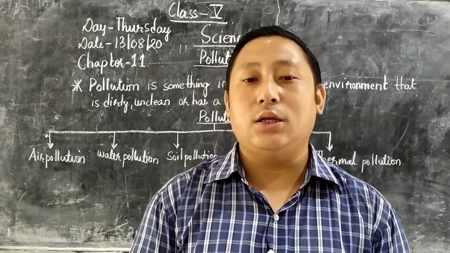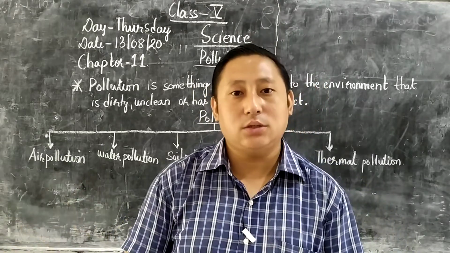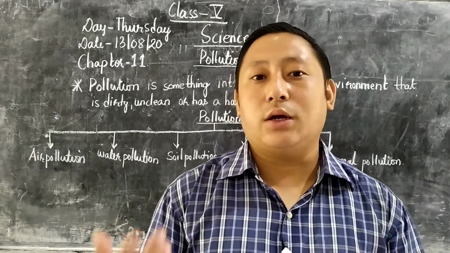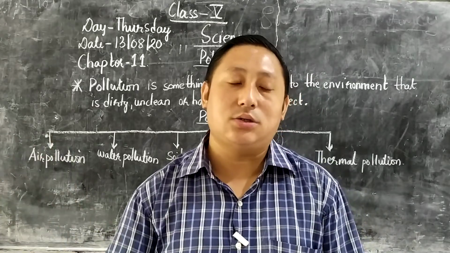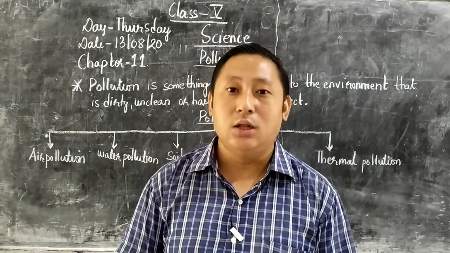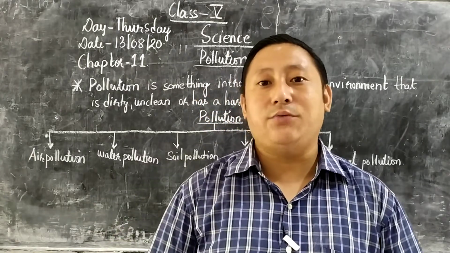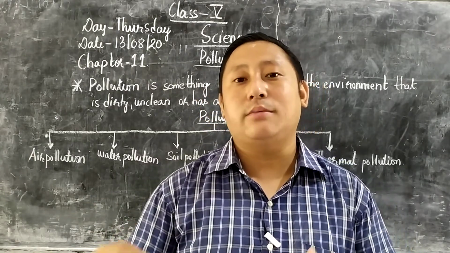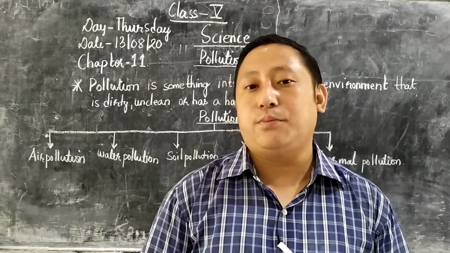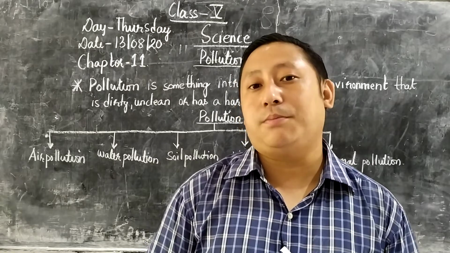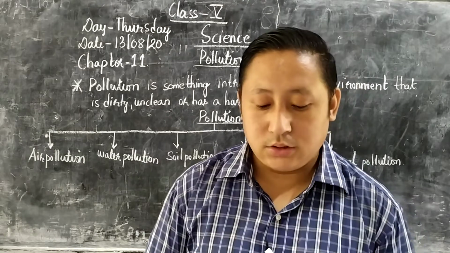So human wants are unlimited, but where do these things come from? They come directly or indirectly from the forest. Yes or no? Whatever human beings want, they get from the forest. They cut the trees. From the trees they make furniture and so many things for human beings. Yes or no? So directly or indirectly, we can say that the human being is one of the good examples of causing pollution in the environment. Okay. Now see here.